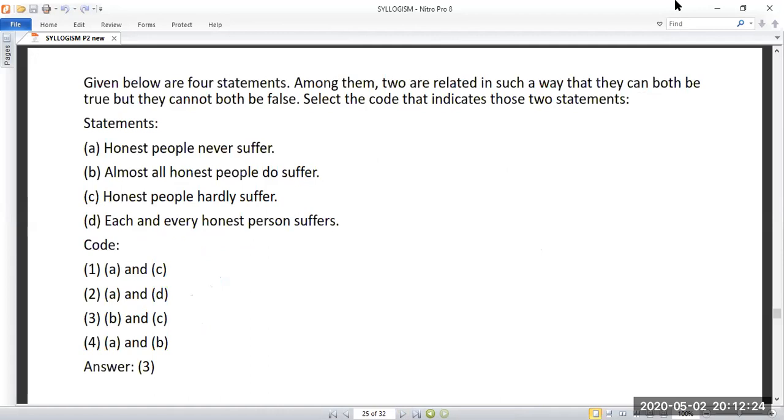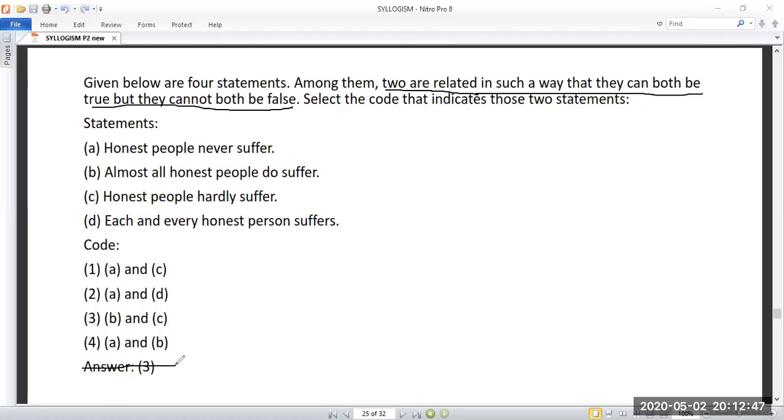So this is also a different model. There are 4 statements. Among them, 2 are related in such a way that they can both be true, but they cannot both be false. Both be true, but they cannot both be false.